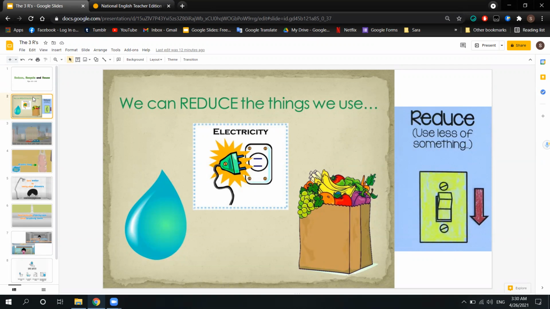It means to use less of something. So when we reduce, we use less of something. And here, as you can see, we have many things that we have to get to know. How can we reduce the use of these things?